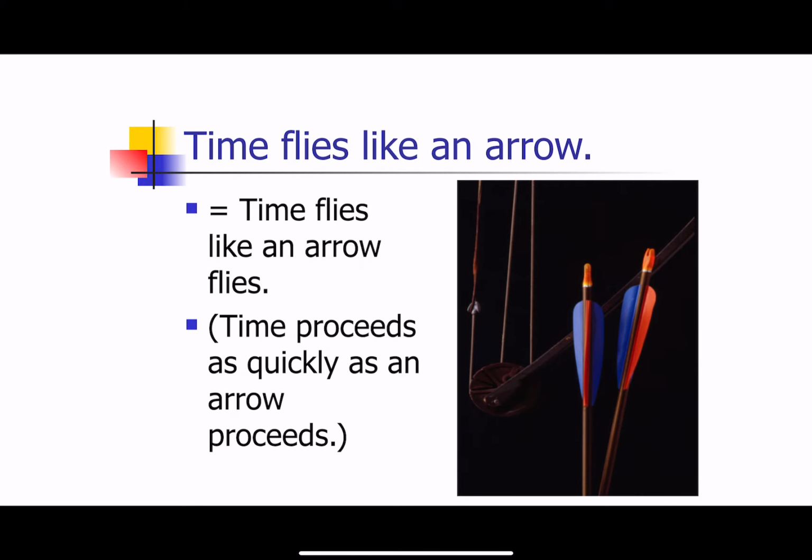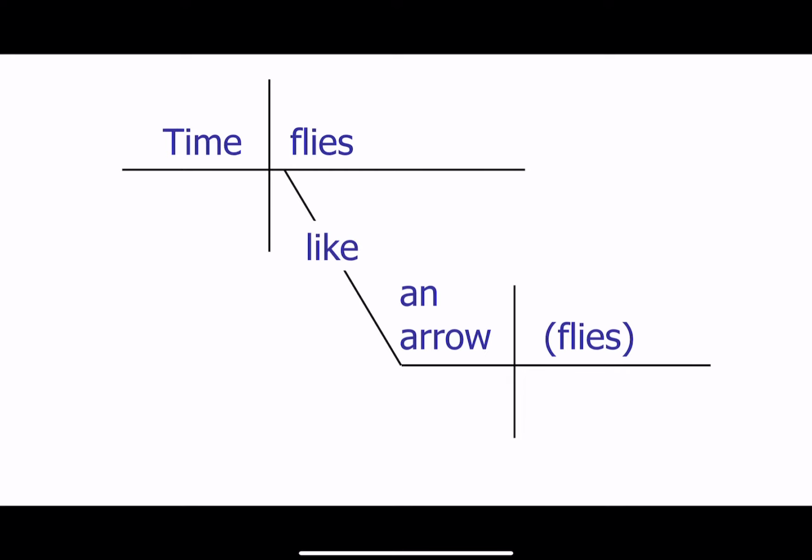And so the first way that we can understand this is pretty simple. Time flies like an arrow flies. And so when we say time flies like an arrow, what we're saying is that time proceeds as quickly as an arrow proceeds. Just like an arrow flies, time flies. Pretty straightforward so far. And so this is how we would diagram this sentence. Time flies like an arrow flies. Like becomes a simile, and so it introduces the simile that time flies like an arrow flies.